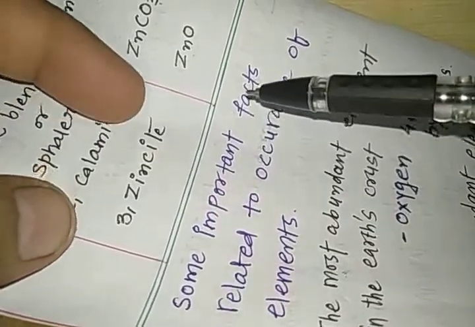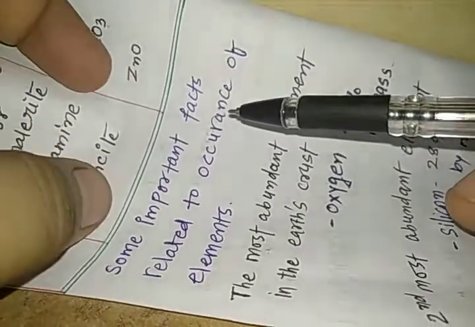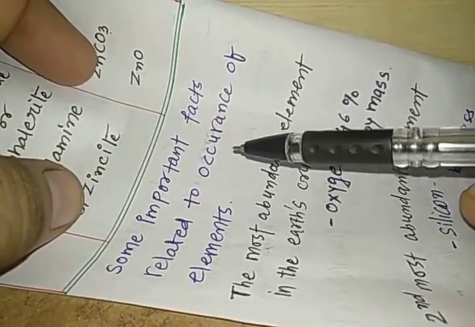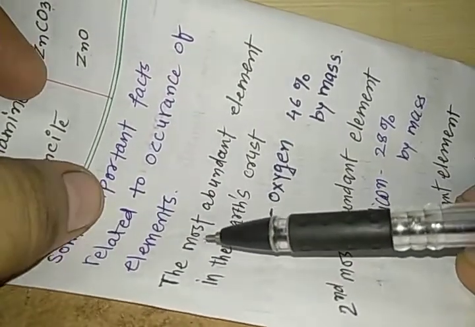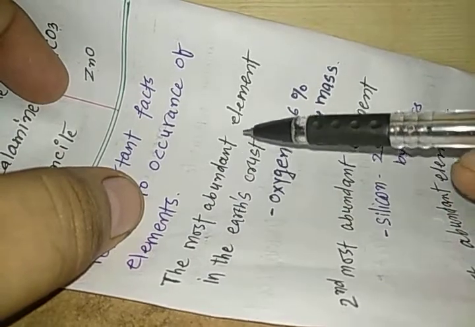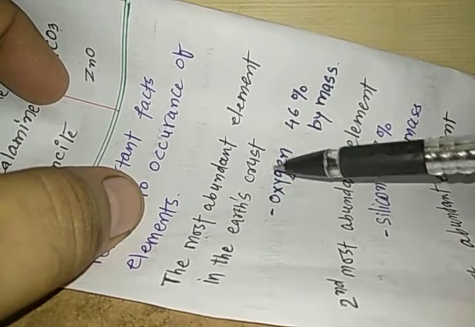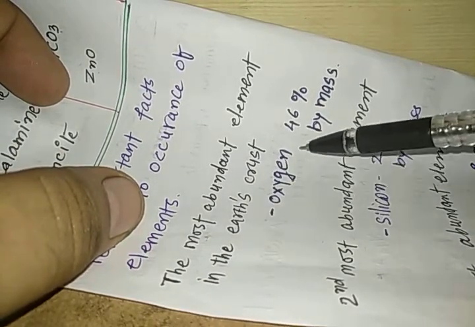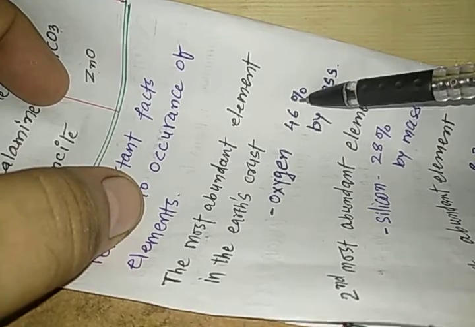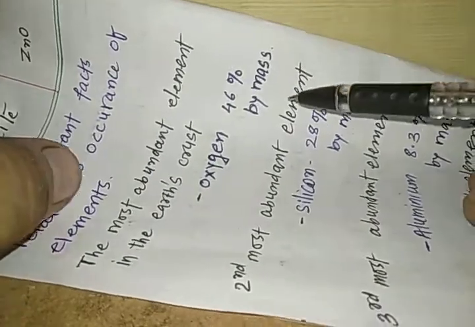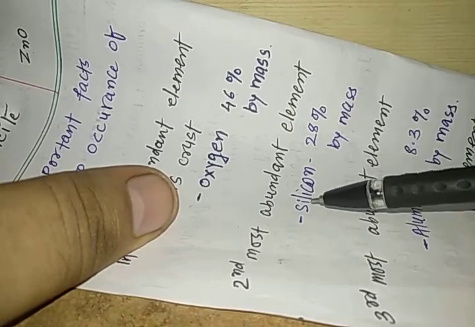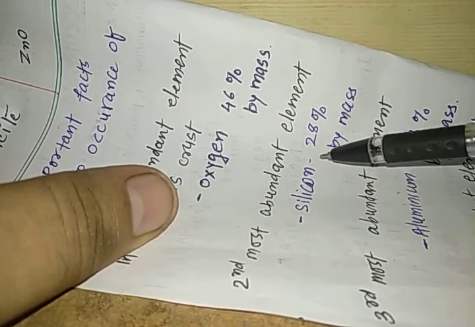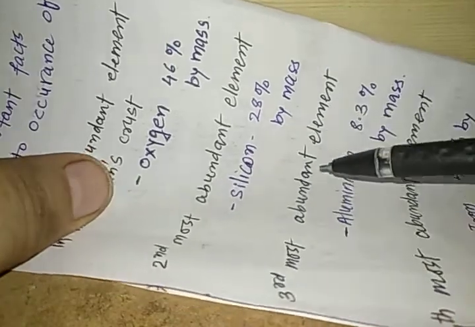Now we want to know some important facts related to the occurrence of these elements. The most abundant element in the Earth's crust is oxygen, almost 46% by mass. The second most abundant is silicon, almost 28% by mass.